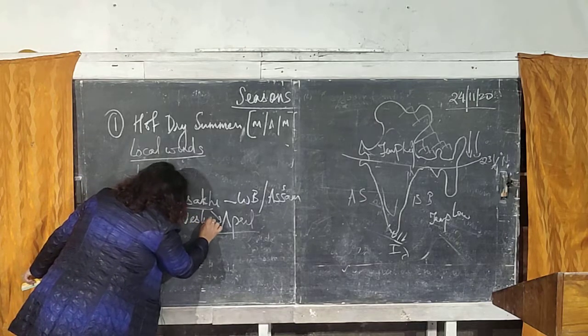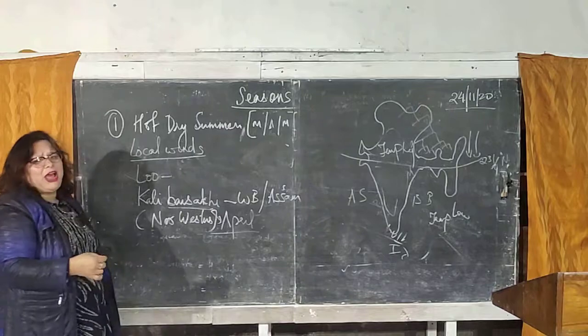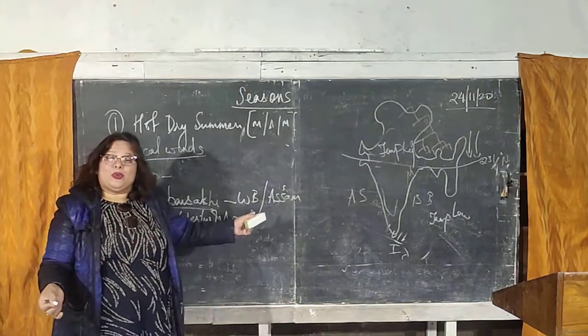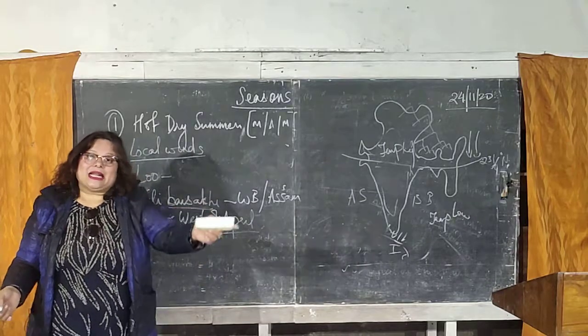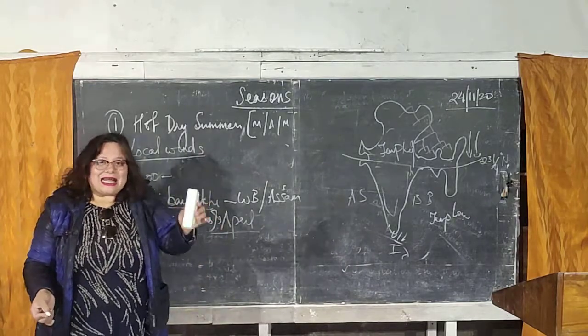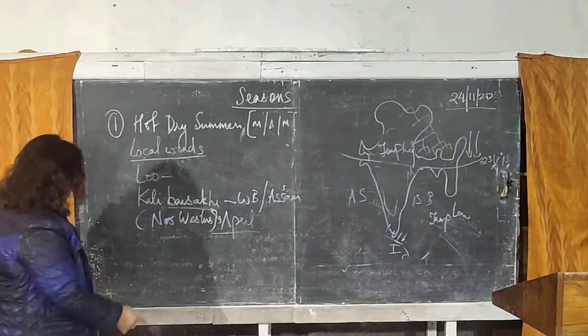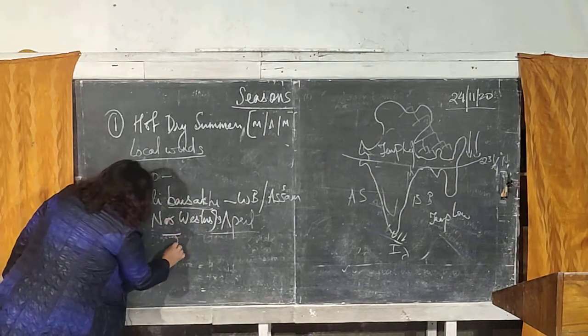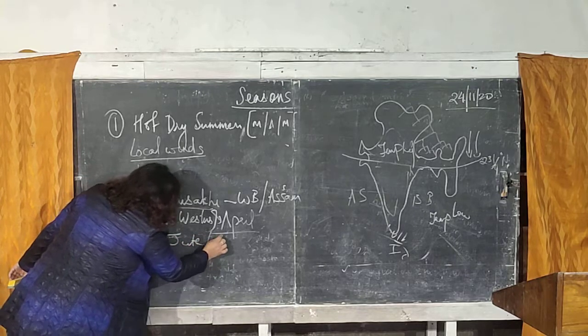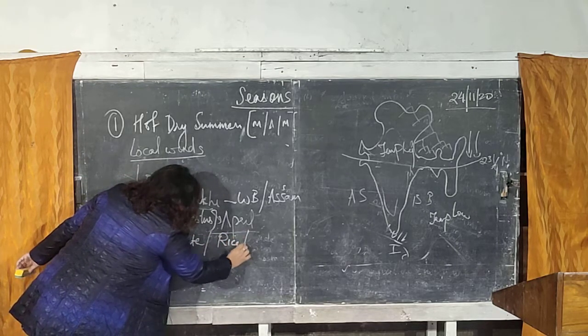But one thing that you have to remember is that although it's a strong, violent, destructive wind, this wind is accompanied by thunder, lightning and slight showers of rain. And that slight showers of rain that has been given in the month of April by this Kal Baisakhi is good for the growing of crops like jute, rice and tea.